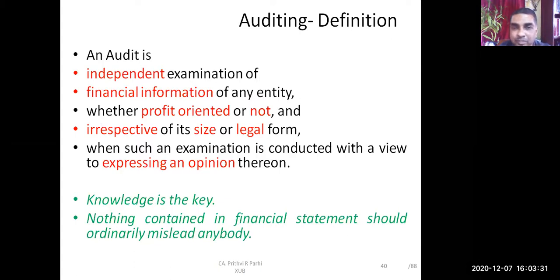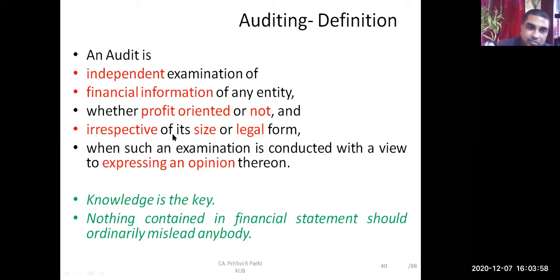Now, next point. Whether profit oriented or not. Friends, you have to understand there are many organizations which are not profit oriented. Their objective is not to earn profit. That might be a non-profit making organization, non-government organizations like this. But audit is conducted for both, whether it is profit oriented or not. Their accounts can be audited.